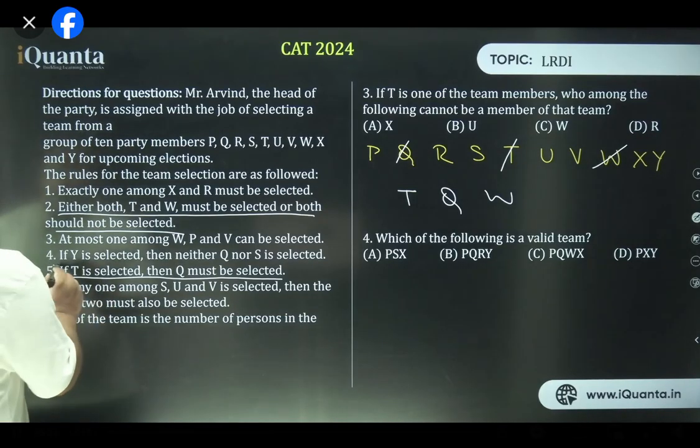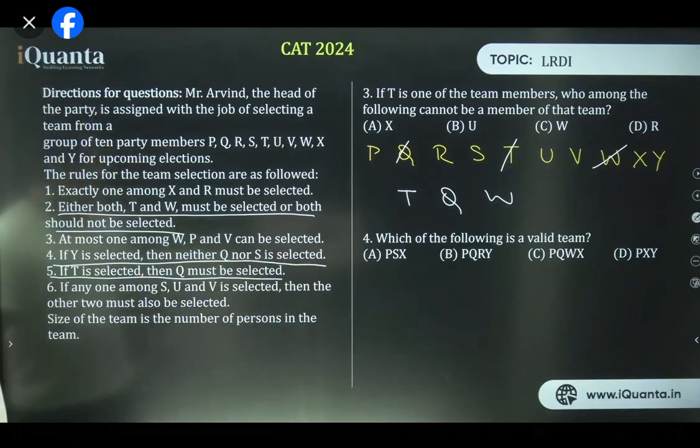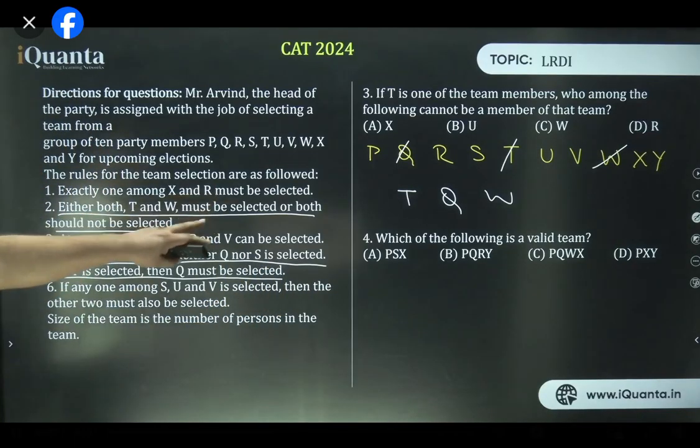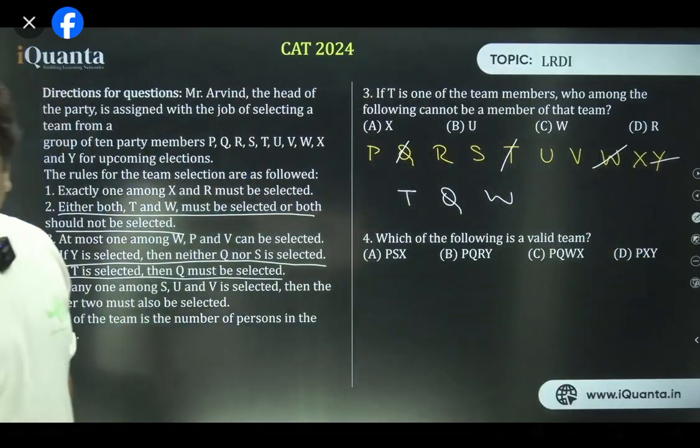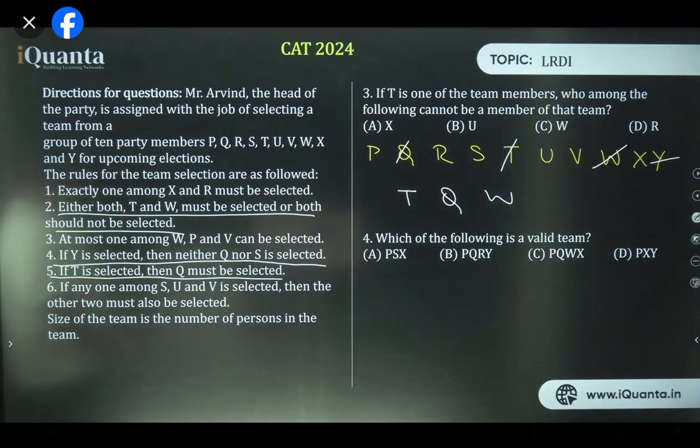Statement number 4 says if Y is selected, then neither Q nor S is selected. But Q has been selected over here. That means Y will not come. So Y gets rejected. All right? Is that right?